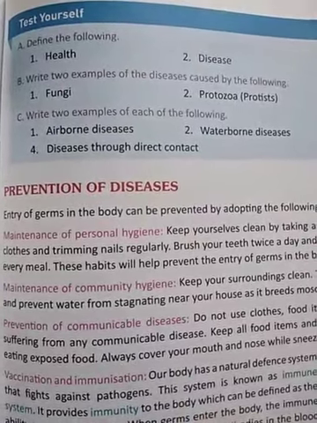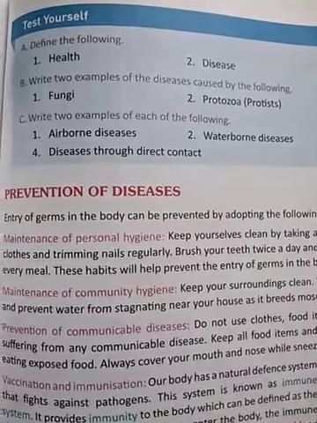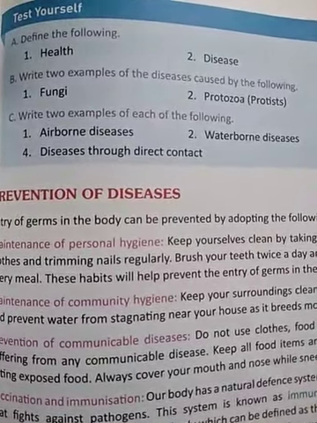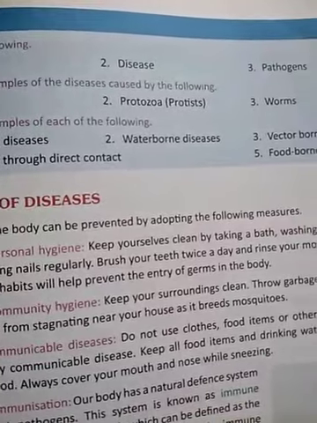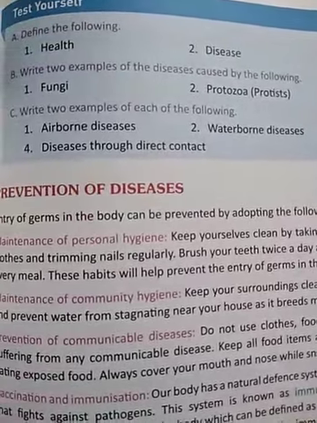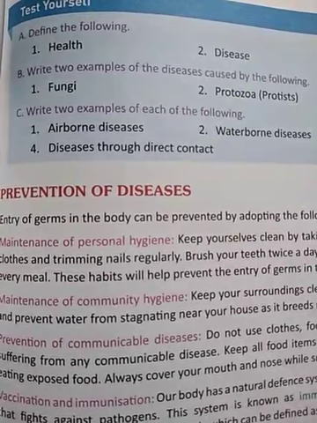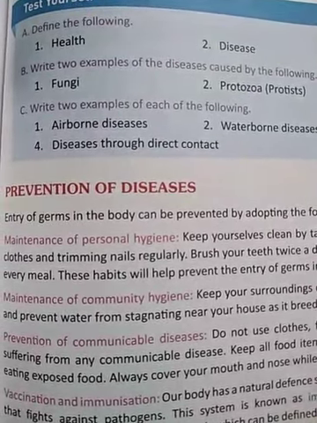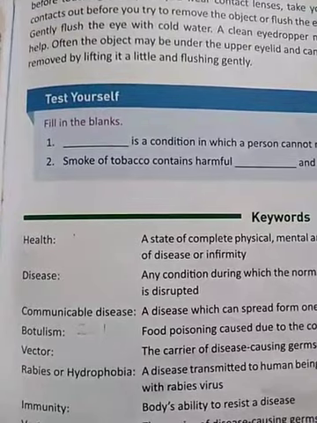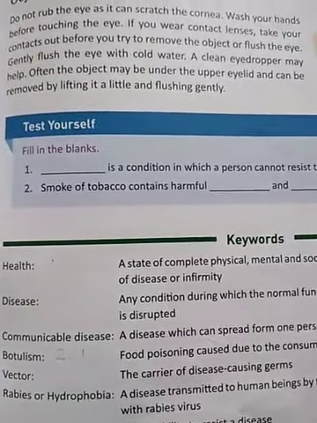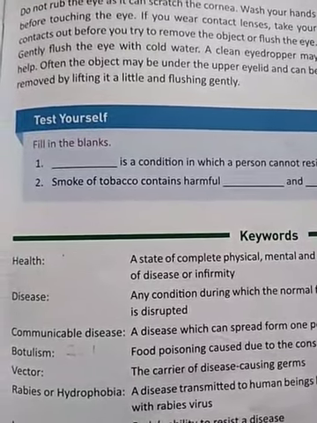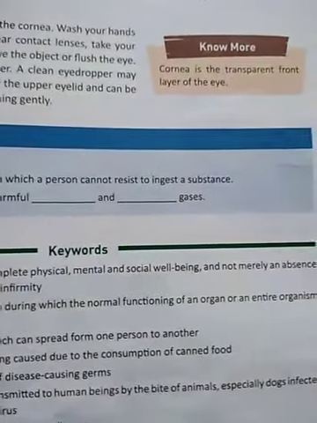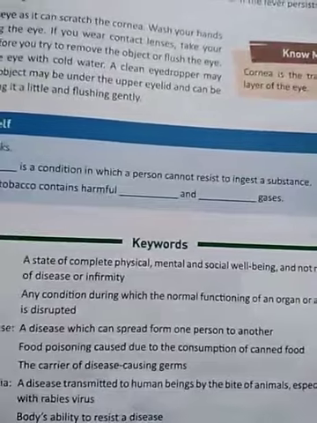Now come to page number 83, A part. Define the following: health, disease and pathogens. Students, you can get the definition of health and disease from page number 87. In keywords you have the definition of health and disease, so from here you can copy the definition.